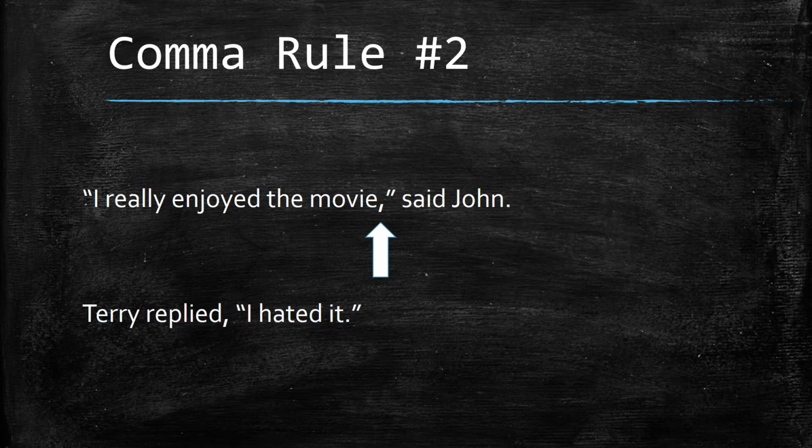In the sentence, Terry replied, "I hated it." I place the comma after replied because I am introducing a quotation. So right after the comma, the quotation starts, so I had to put a comma after replied. So remember to use commas when introducing and ending a quotation.